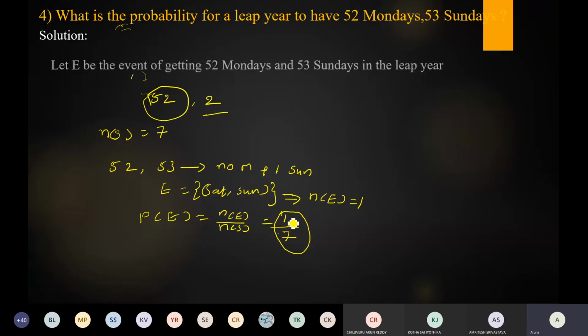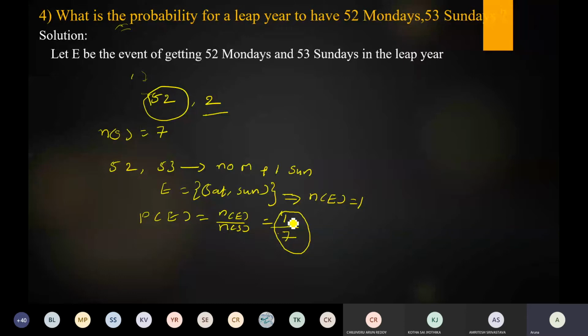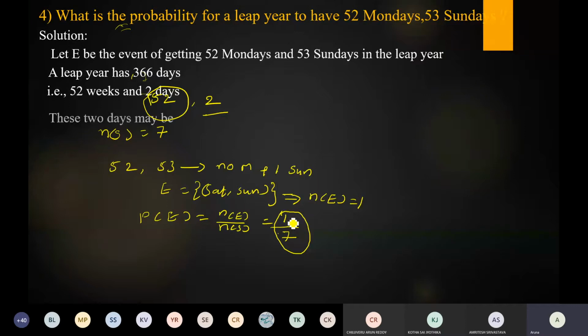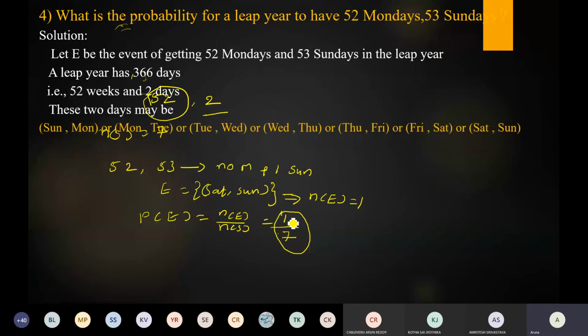So listen carefully, see clearly. Let E be the event of getting 52 Mondays and 53 Sundays in a leap year. A leap year has how many days? 366 days. If we convert 366 days into weeks, we get 52 weeks and 2 days. So these 2 days may be Sunday, Monday; or Monday, Tuesday; or Tuesday, Wednesday; or Wednesday, Thursday; or Thursday, Friday; or Friday, Saturday; or Saturday, Sunday.